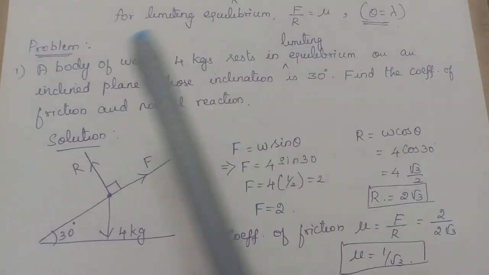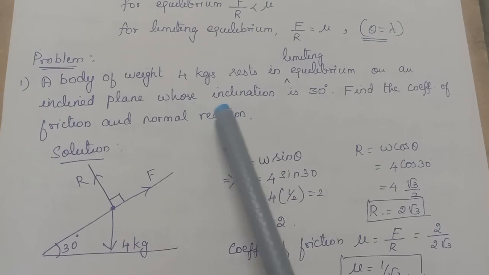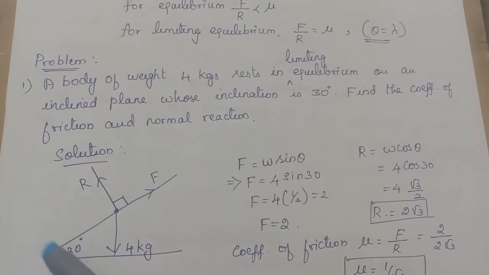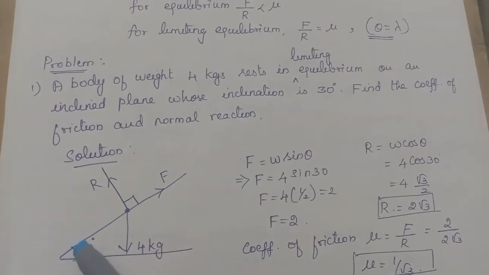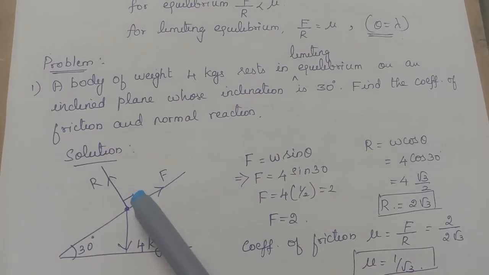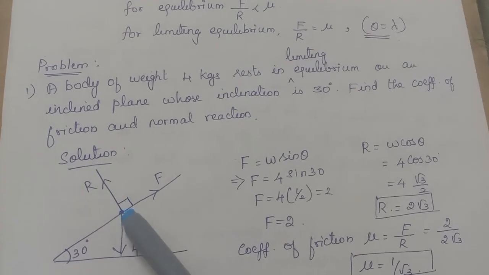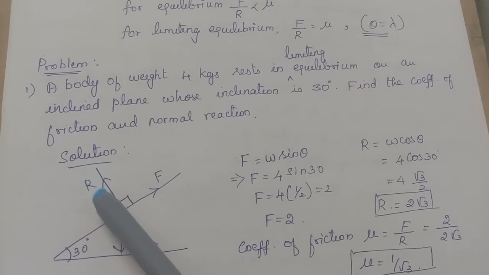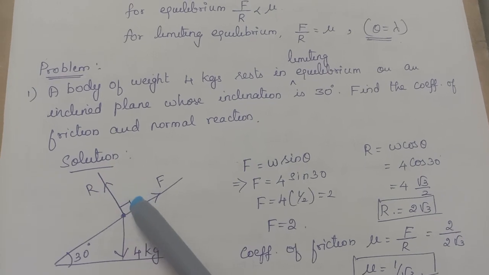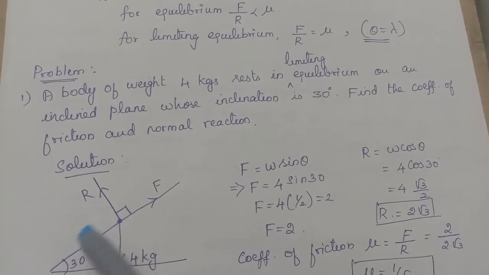Now let's see one problem. A body of weight 4 kg rests in limiting equilibrium on an inclined plane whose inclination is 30 degree. I am having a plane which is inclined at an angle 30 degree to the horizontal. A body of 4 kg weight is placed over here. The weight is always a downward force. Because of this weight, there is a normal reaction, which will always be perpendicular to the plane. Okay, so this is in equilibrium. No other force is there.